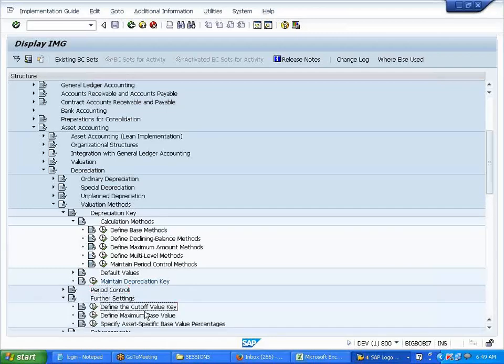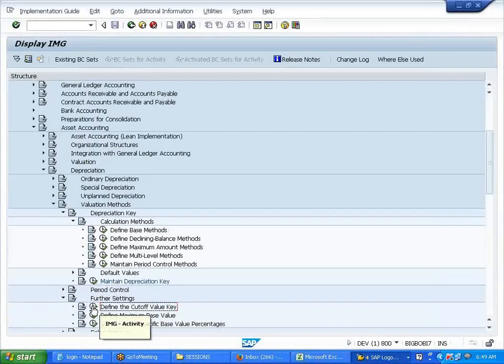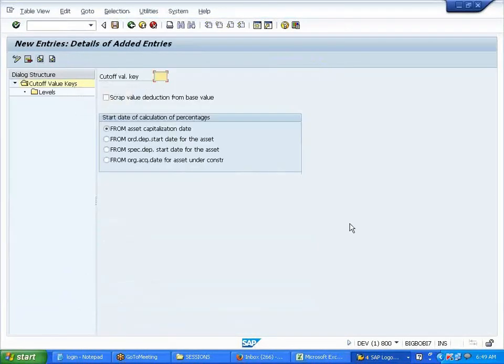Oh yeah, define cutoff value key. New entries. Just mention that name, whatever you want, V70 or something like that.